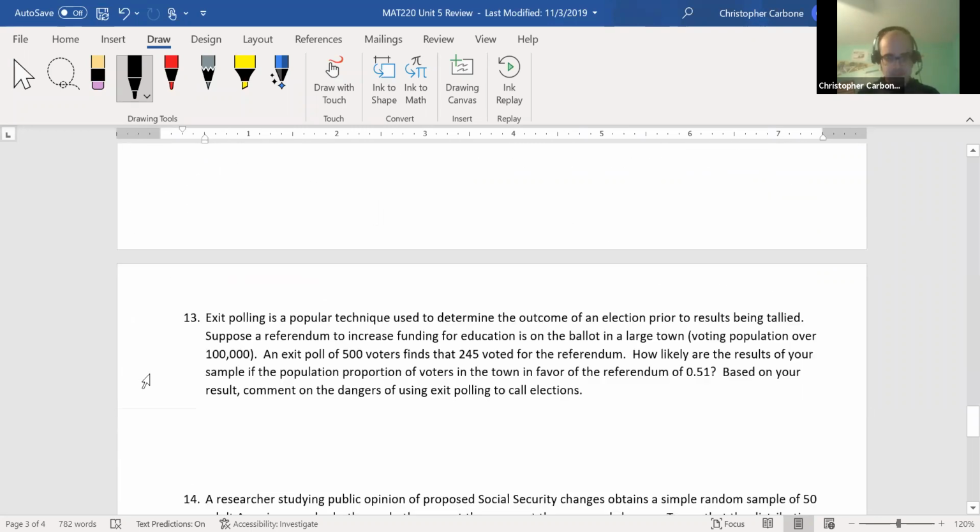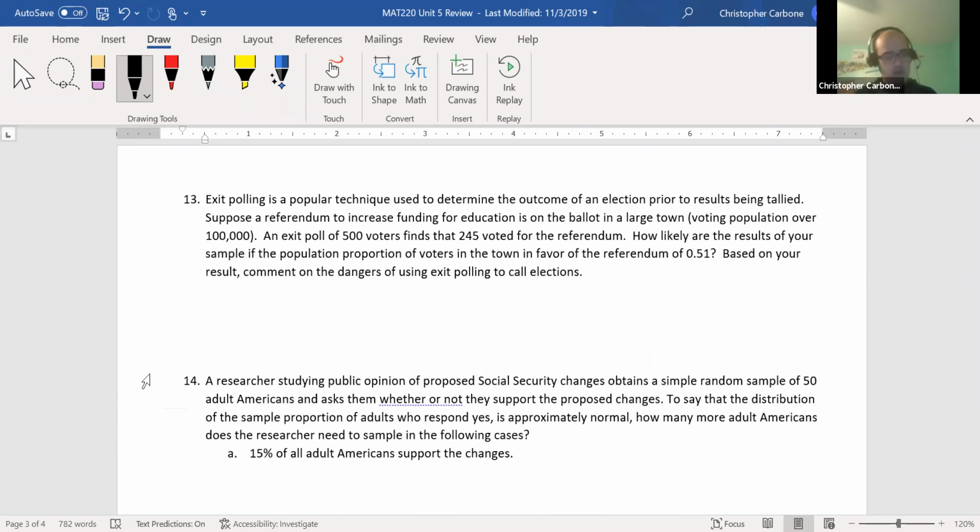Exit polling is a popular technique used to determine the outcome of an election prior to the results being tallied. Suppose a referendum to increase funding for education is on the ballot in a large town, voting population over 100,000 people. An exit poll of 500 voters finds that 245 voted for the referendum. How likely are the results of your sample if the population proportion of voters in the town in favor of the referendum is 0.51? Based on your results, comment on the dangers of using exit polling to call elections.